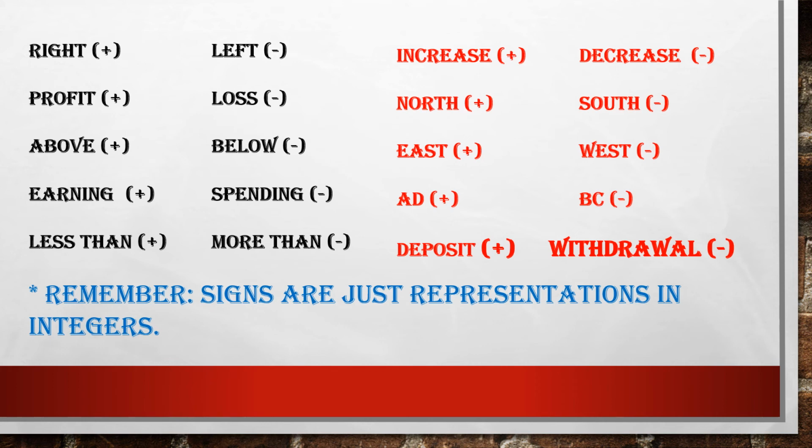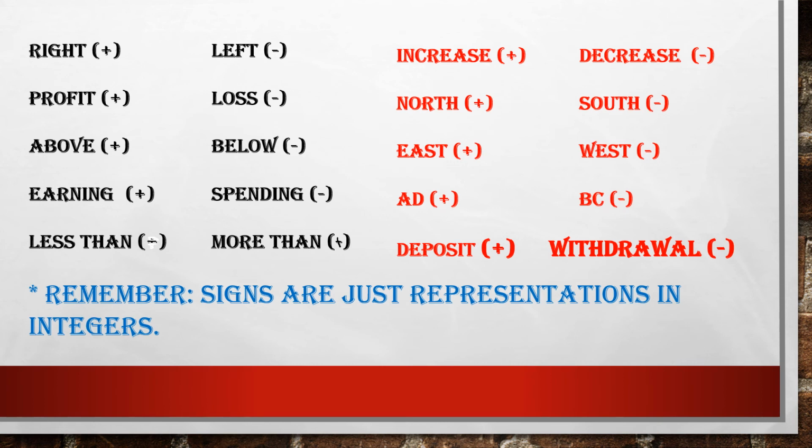With every earning, you will write plus because we are gaining something, right? When we are earning, we are gaining. But if we are spending, the money is going from us, it is decreasing, so it should be represented with a negative sign. In the same way, less than will be written as negative and more than will be written as positive.